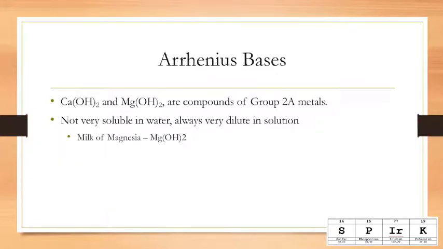Calcium hydroxide and magnesium hydroxide are compounds of group 2A metals. They're not very soluble in water, and they're always very dilute in solution. If you have ever heard of or maybe even taken it, it's called milk of magnesia. It's just magnesium hydroxide, but that is just something you take if you have an upset stomach. It's basically liquid Tums.